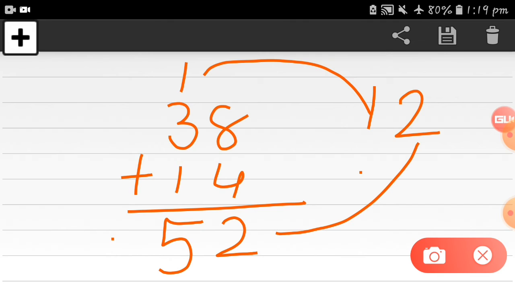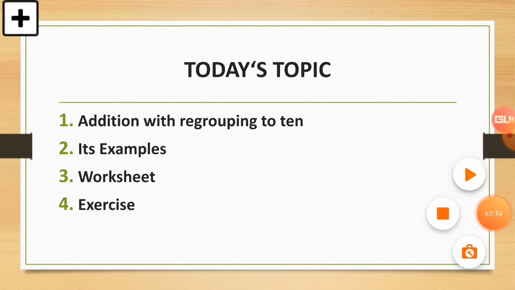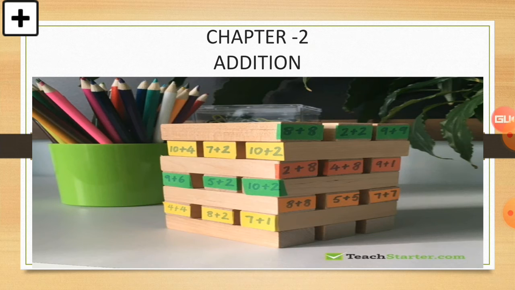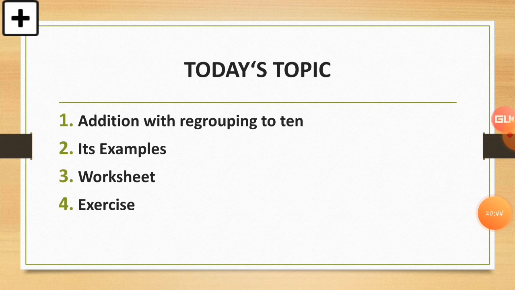I hope you understood very easily through this example. This is the regrouping. Whenever the ones value gets a 2-digit answer, the ones digit stays at the ones place, and the other digit, which is at the tens place, goes as a carry forward to the tens place. So this is regrouping, and it's an example. Hope there is no doubt in it. So see, this addition with regrouping to 10, number 1, is completed here. Then its example we also completed here.